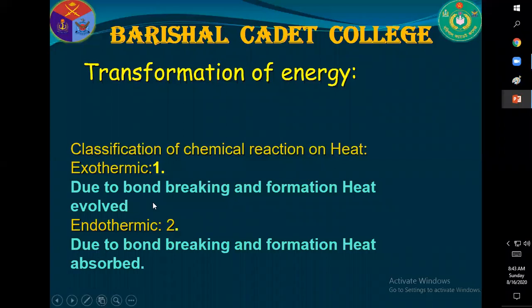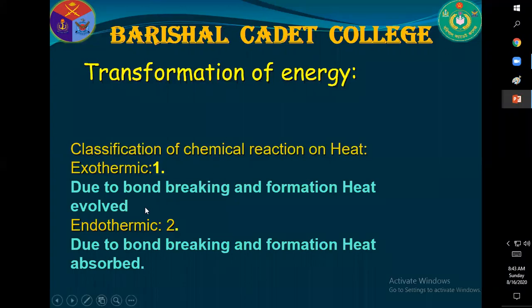Here, exothermic reaction is the reaction in which energy is evolved due to bond breaking and formation. By combining these two types of energy, the resultant heat is evolved. This type of reaction is called exothermic reaction. Suppose combustion reactions.